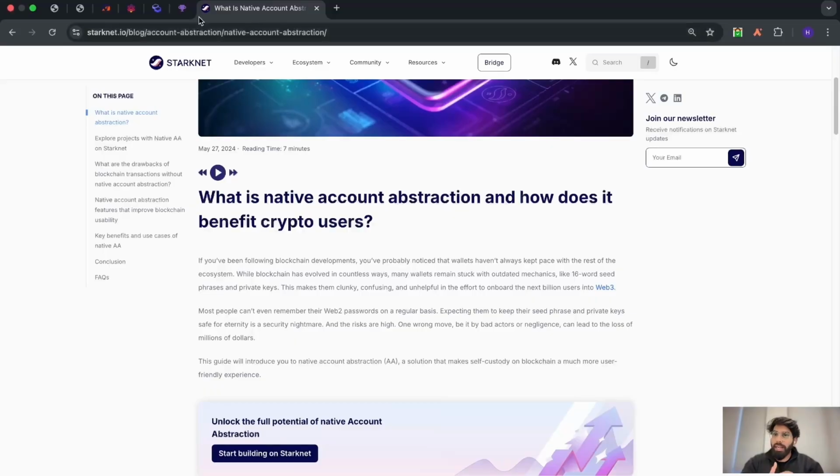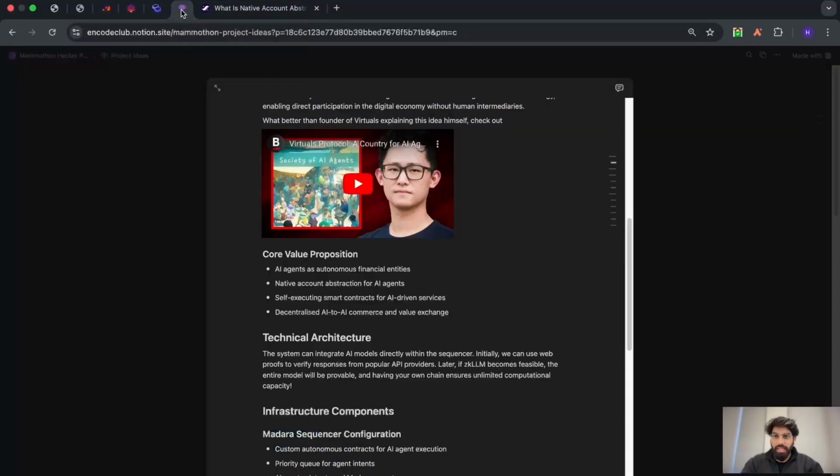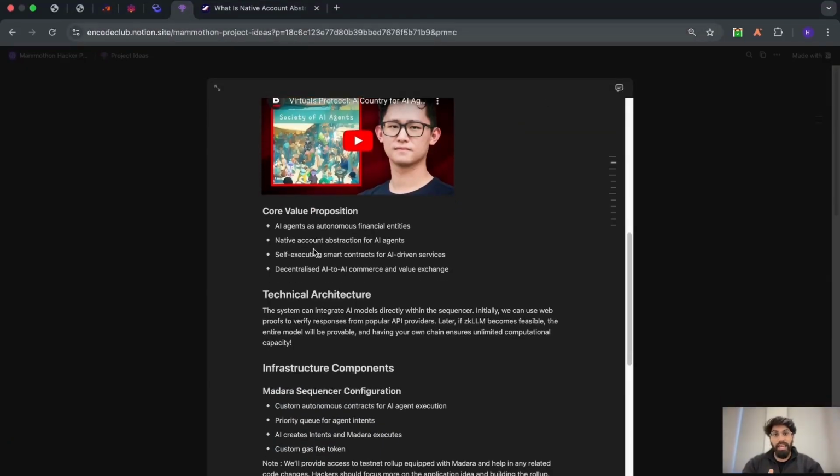And I think that is why it makes sense for these AI agents to be able to use native account abstraction, because this allows them to write custom logic. This allows you as the user to write custom logic that you would want to define for your LLM or your AI agent to actually be able to execute. So that's what native account abstraction means here.